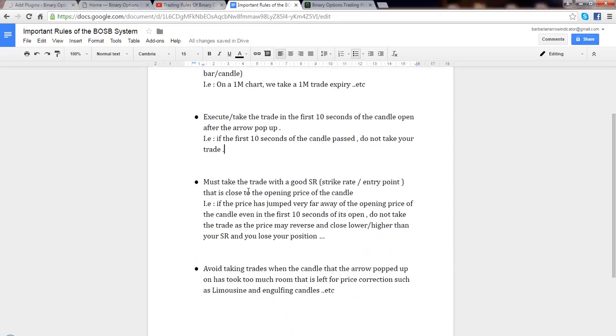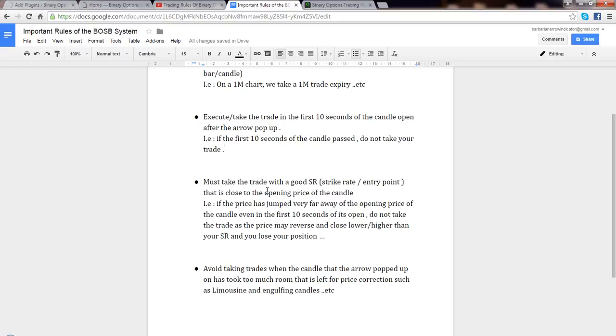The third important rule is that you must take the trade with a good SR, meaning the strike rate, or the entry point, the price that you entered your trade on. This entry point must be near or close to the opening price of the candle.